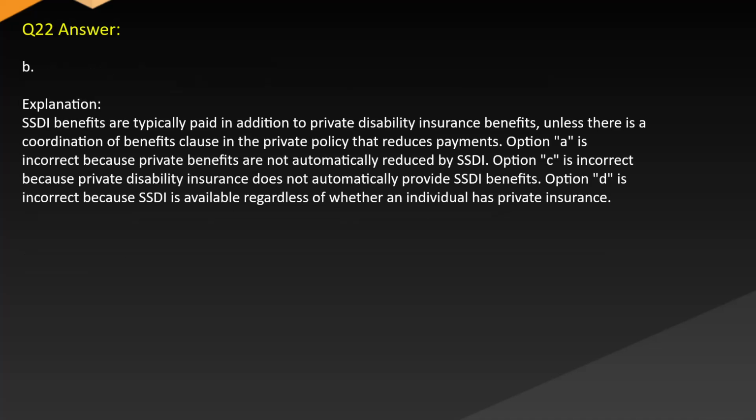Answer B. Explanation: SSDI benefits are typically paid in addition to private disability insurance benefits unless there is a coordination of benefits clause in the private policy that reduces payments. Option A is incorrect because private benefits are not automatically reduced by SSDI. Option C is incorrect because private disability insurance does not automatically provide SSDI benefits. Option D is incorrect because SSDI is available regardless of whether an individual has private insurance.